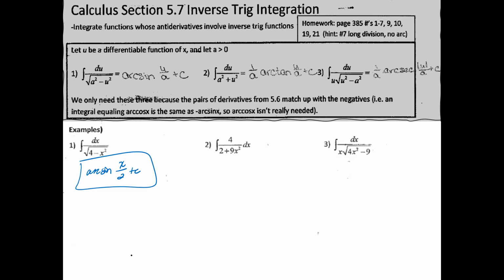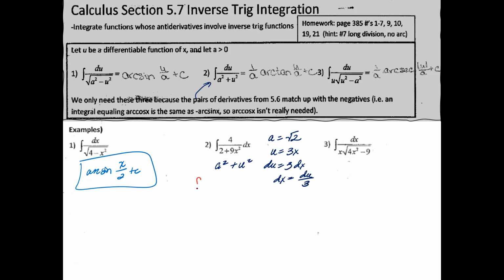Let's go over the second one, okay? With the second, remember, you want to have the denominator look like either 1, 2, or 3. I think it's probably going to be the second one, mainly because there's a plus sign. So I'm thinking that's what I'm going to aim to make it look like. So let's match it up. Remember your a squared plus u squared. Your u obviously is with a variable. So from here, I can say that my a is going to be the square root of 2. My u is going to be 3x. My du is just 3dx. And my dx is equal to du over 3.